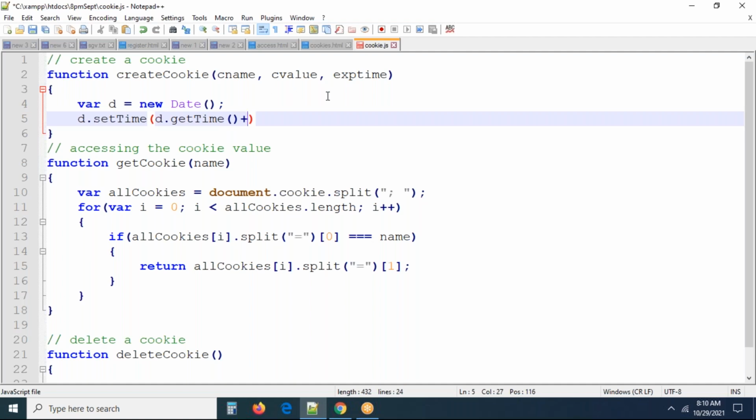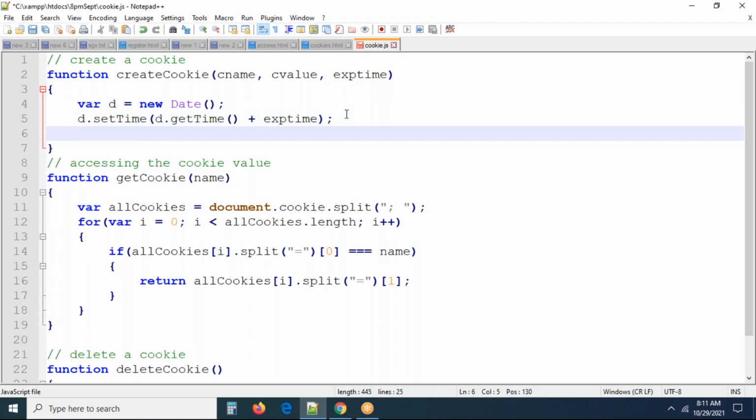So what expiry time you want to set is your choice. Let us see, this is going to be the expiry time. I'm going to take this as expTime. I'm just setting it like this, and if anything is required, we can go and check this, guys. That is the expiry time. It has to set the expiry time. Okay, right, the time is set now.